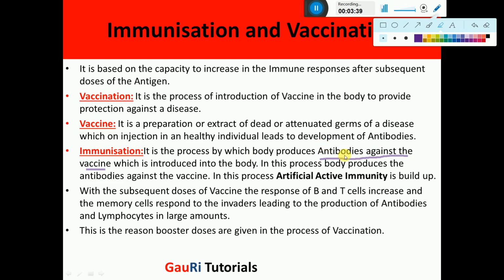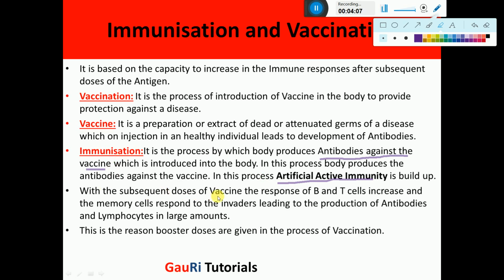Now when the antibodies are produced, this generates a sort of immunity, and this, as we already studied, is a kind of artificial active immunity. It is active immunity because it is generated in our body. And why is it called artificial? Because it is due to the response to the vaccine which is given to the body. So that is leading to immunity development. So it is called immunization.